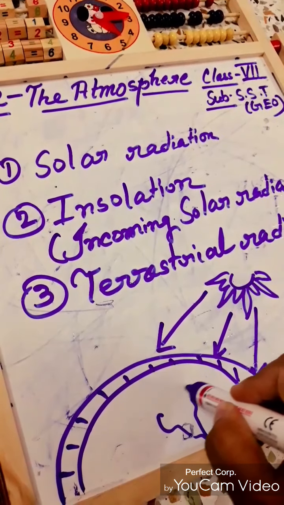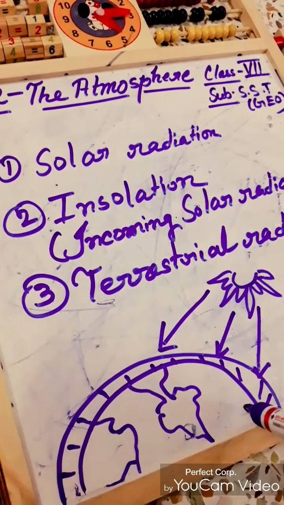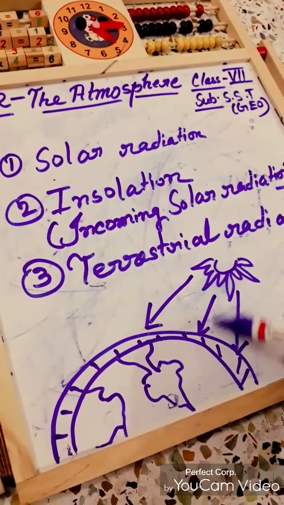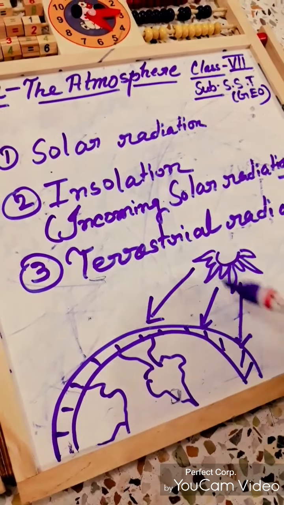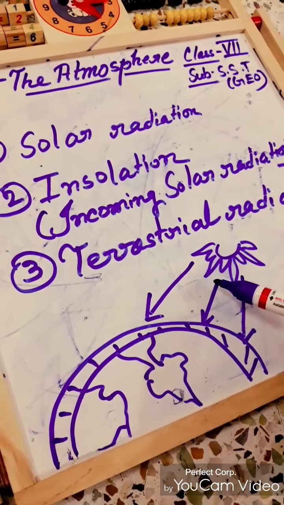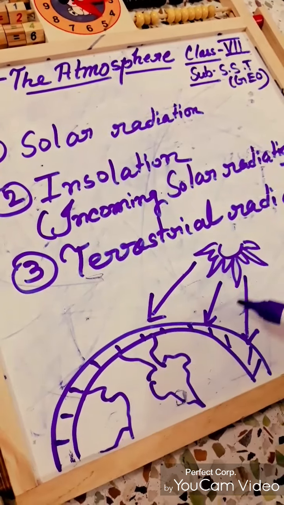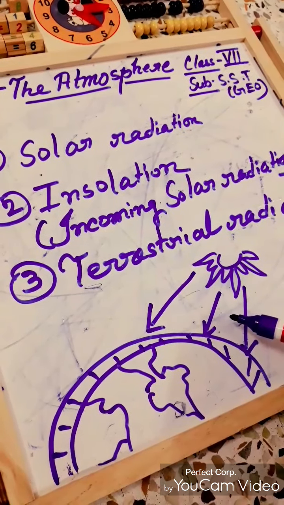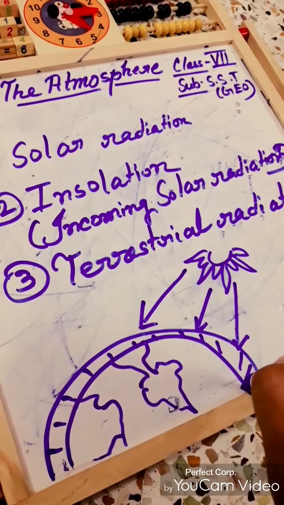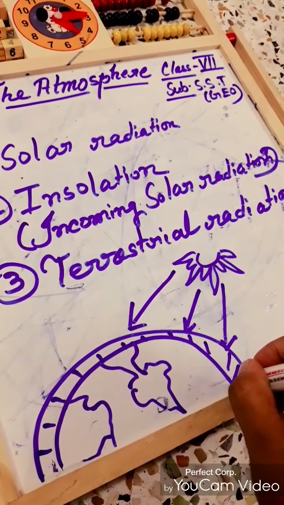So the amount of energy coming from the sun is known as solar radiation. And insolation means the radiation coming from the sun, incoming solar radiation, that is also received by the atmosphere. That is known as insolation.